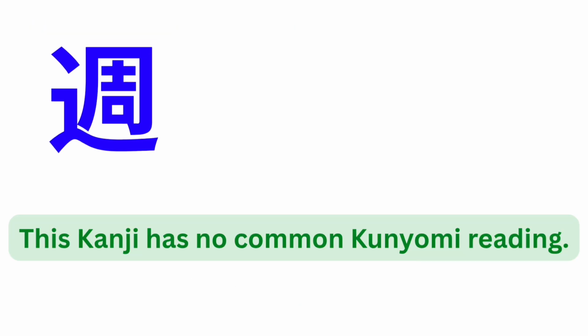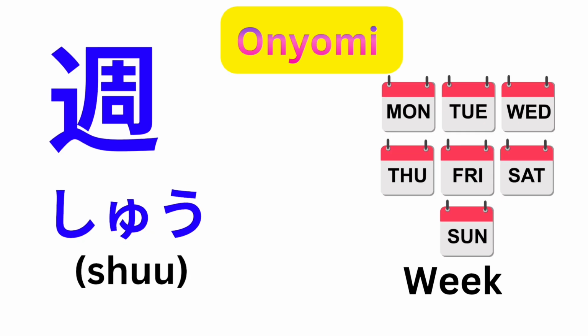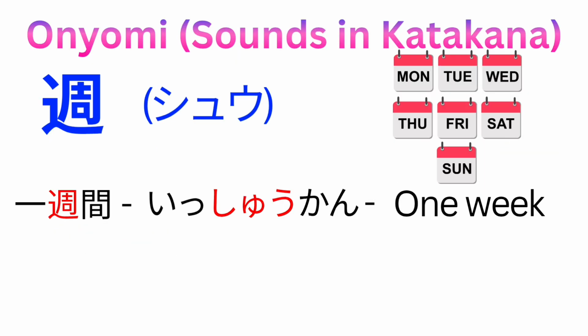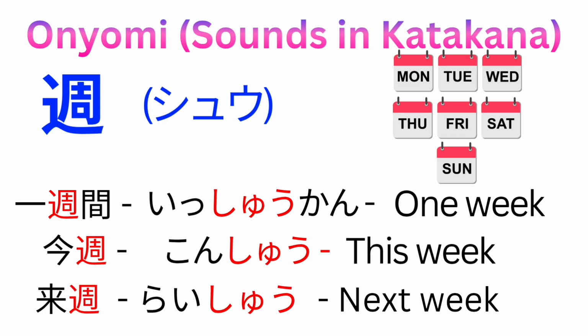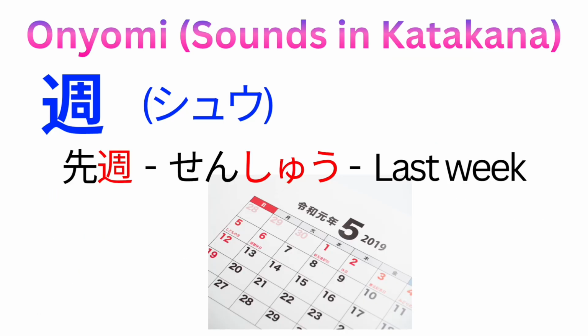Sixth kanji has no common Kunyomi reading. Onyomi of this kanji is Shu. Isshukan means 1 week. Konshu means this week. Raishu means next week. Senshu means last week.